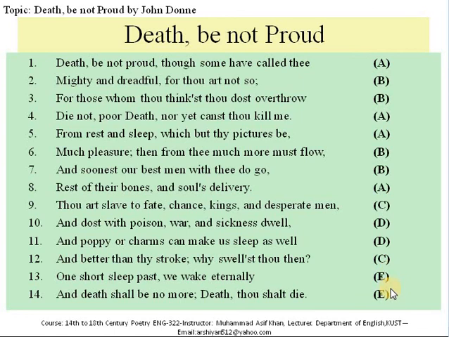So the rhyming scheme of this sonnet is ABBA, ABBA, CDDC, and the last couplet is EE.